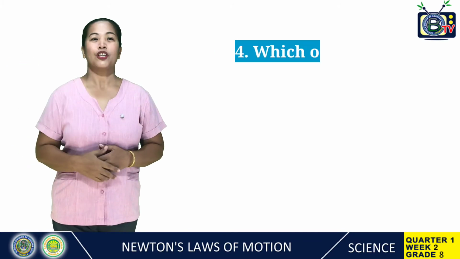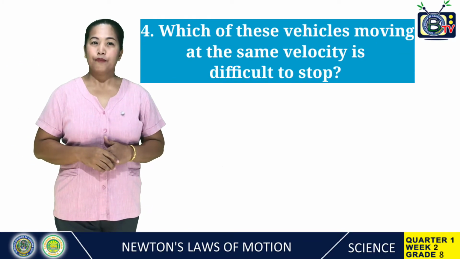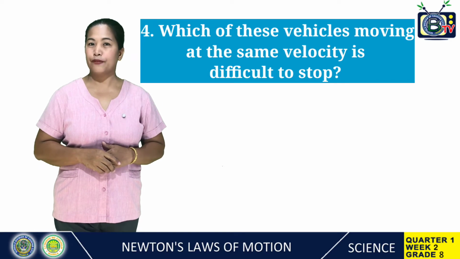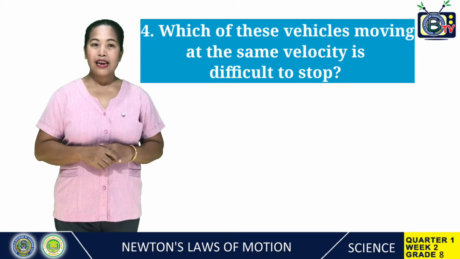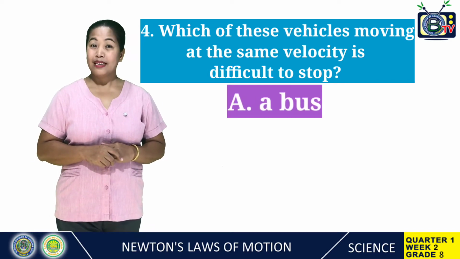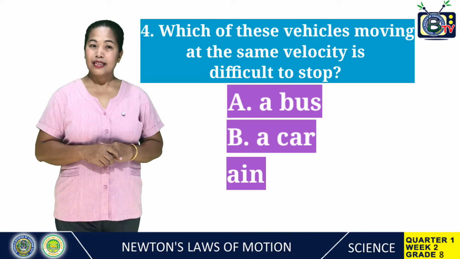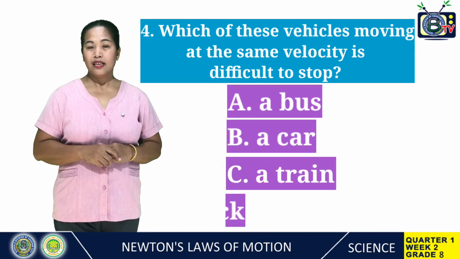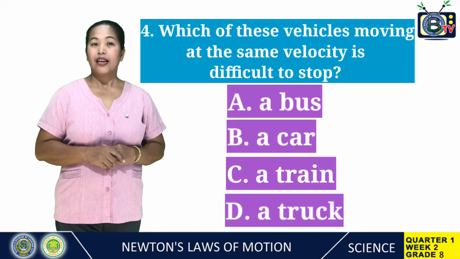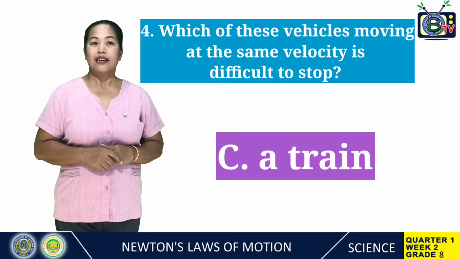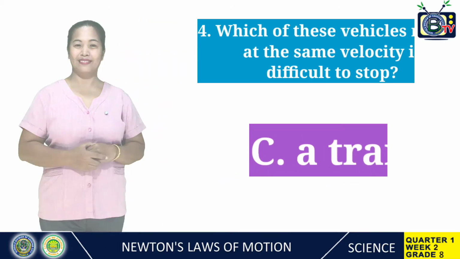Number 4. Which of these vehicles moving at the same velocity is most difficult to stop? A. A bus, B. A car, C. A train, D. A truck. The correct answer is letter C.